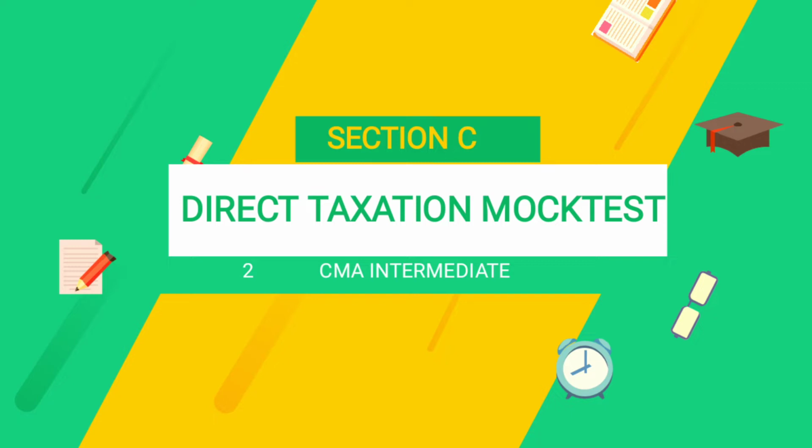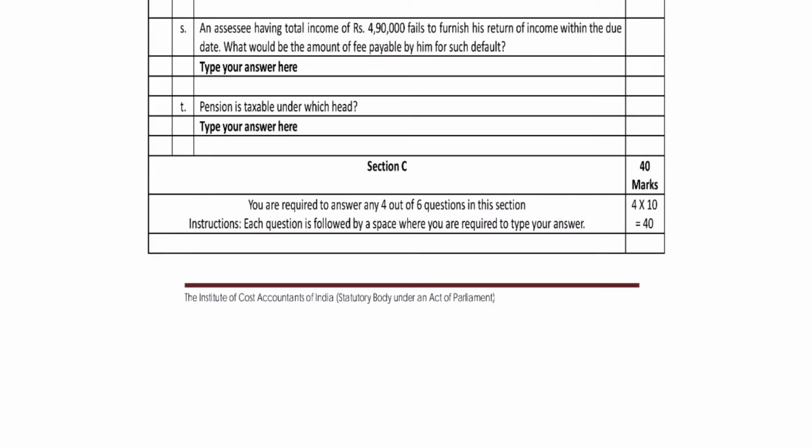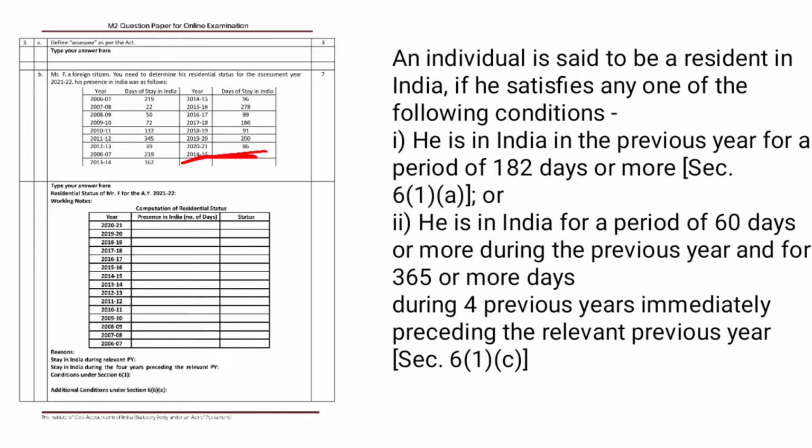In the last video, I explained mock test 2 of direct taxation MCQs and sections A and B. So now we will discuss section C. As per this paper pattern, section C is 4 out of 6. We have 40 marks. Each question carries 10 marks. So first of all, here it is.